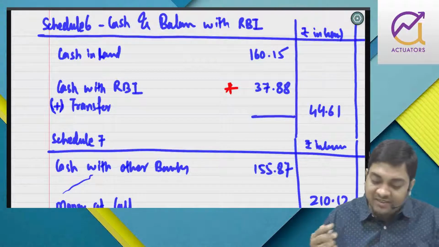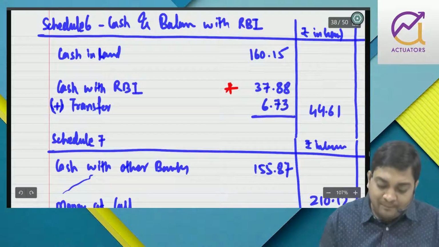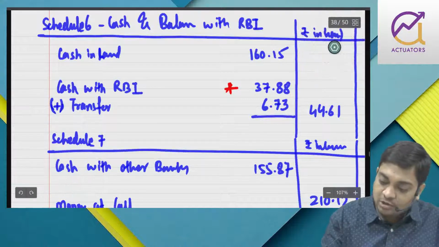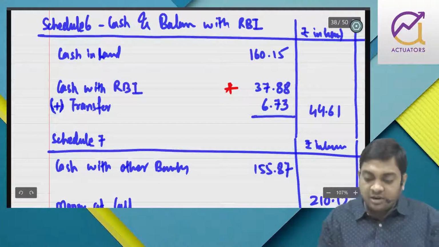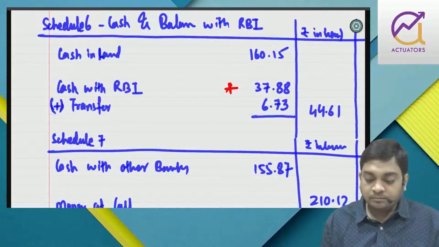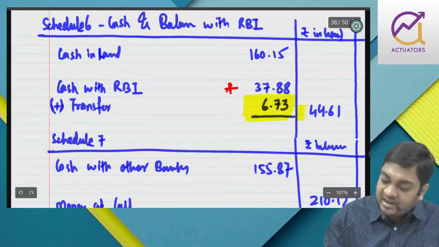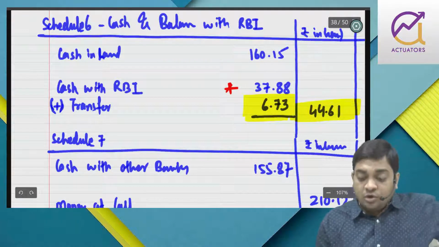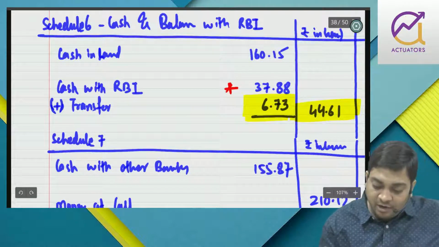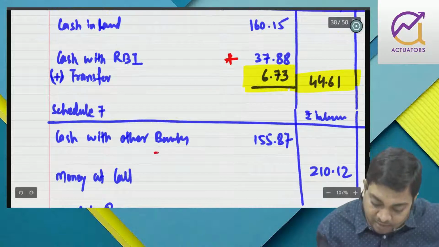So 6.73 must be transferred from somewhere. So you have balance with other bank and you have balance in hand also. So you can take from either of these two places. This you have to transfer. In order to maintain 44.61, you have to transfer 6.73. So either you can do it from cash in hand or you can do it from cash with other banks. You have to ask. So I'll do it from here.